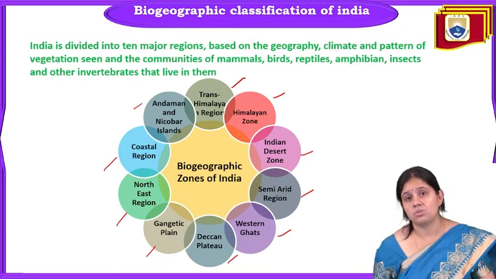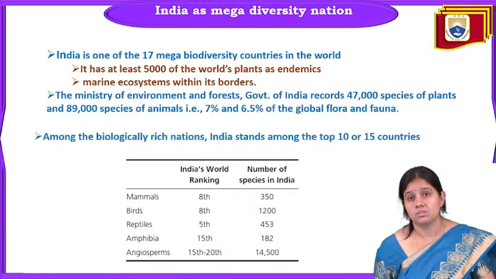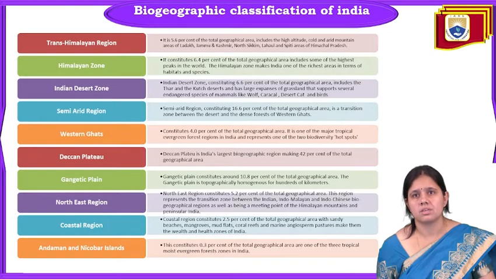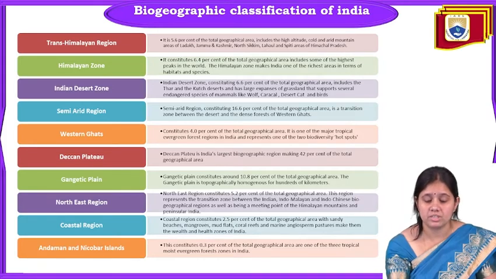Now we will discuss these biogeographical locations in detail. The first one is the Trans-Himalayan region. It covers 5.6% of the total geographical area.